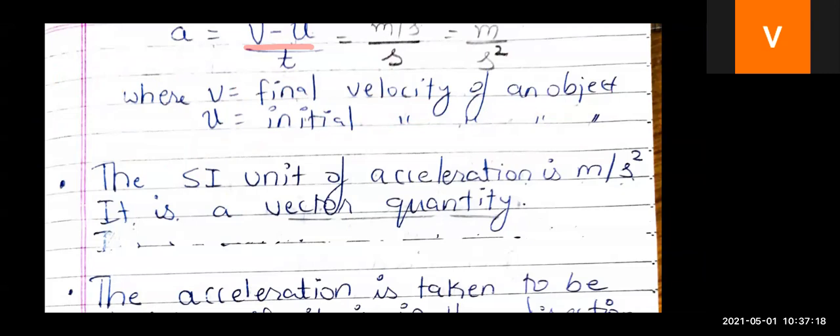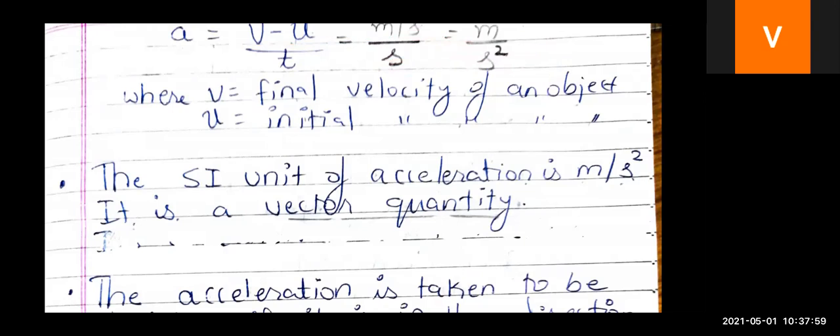Okay. Now, let's see the SI unit of acceleration. What will be the unit of acceleration? Now, beta, in the numerator, you are having velocity. Velocity unit we know, meter per second, right? Upon time, time unit you know second, right? Now, what will happen? This second together they will be multiplied and you will have second square in the denominator. So your SI unit of acceleration will be meter upon second square. The SI unit of acceleration is meter per second square, right?